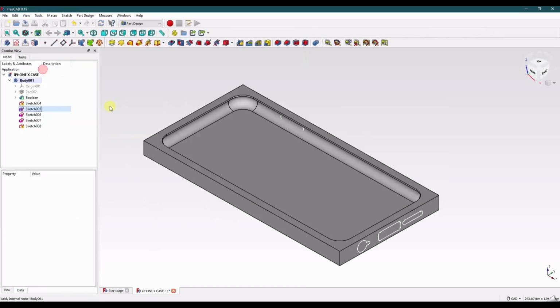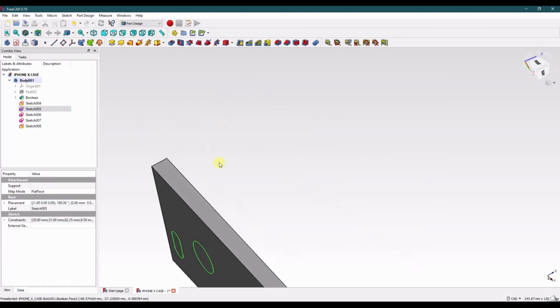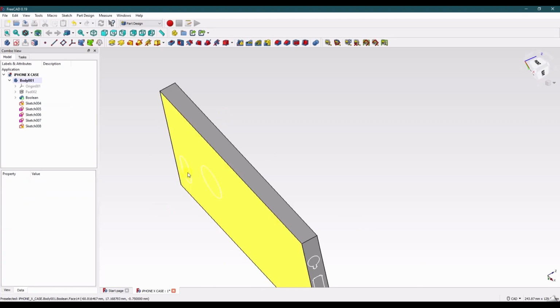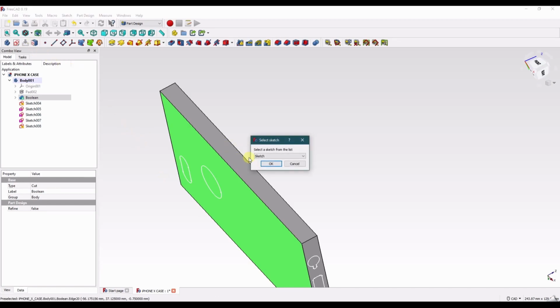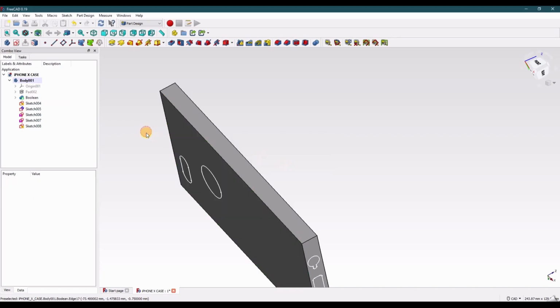Okay, so this is the bottom face. That one may not even need updating. Let's see what it says. This is sketch 5. Okay, that worked.